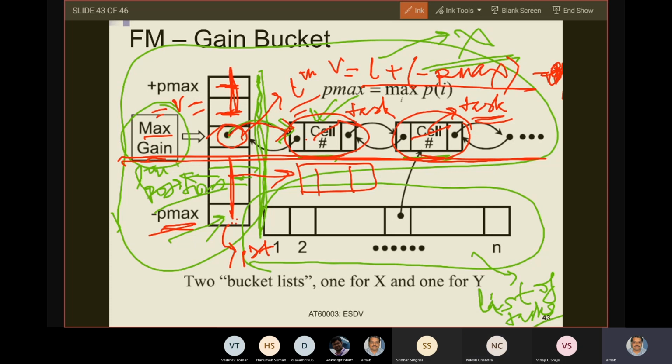Why? Because that will tell you on which part of the data structure it will be, the X side or the Y side of the data structure. The other point is the current value of the gain. That will tell you into which linked list it will go, associated with which position of this array of pointers. So there will be a separate linked list associated with each index of this array of pointers. So the gain value will tell you which linked list the task will go to. Yes, sir, I got it.